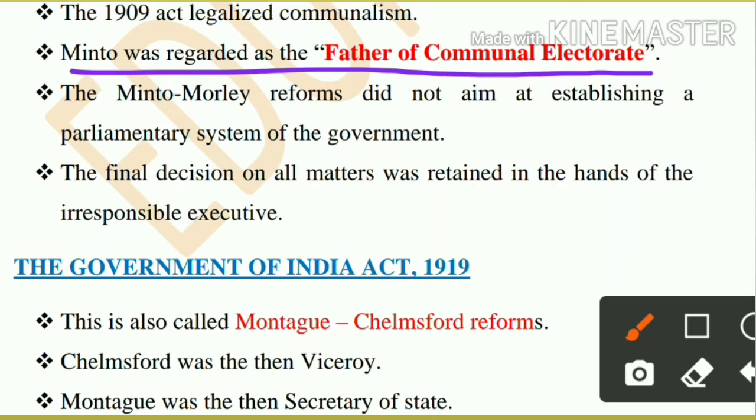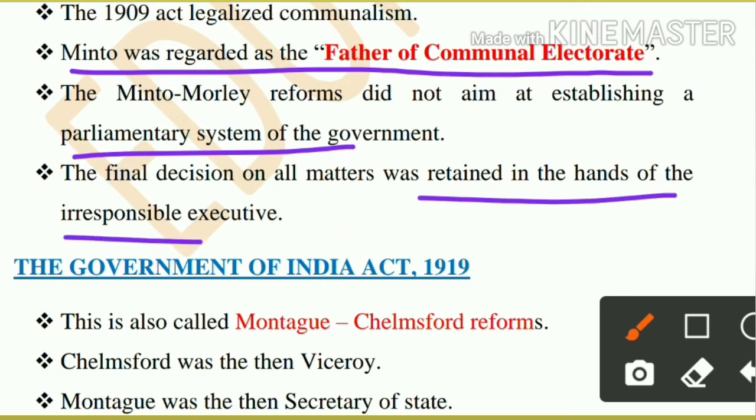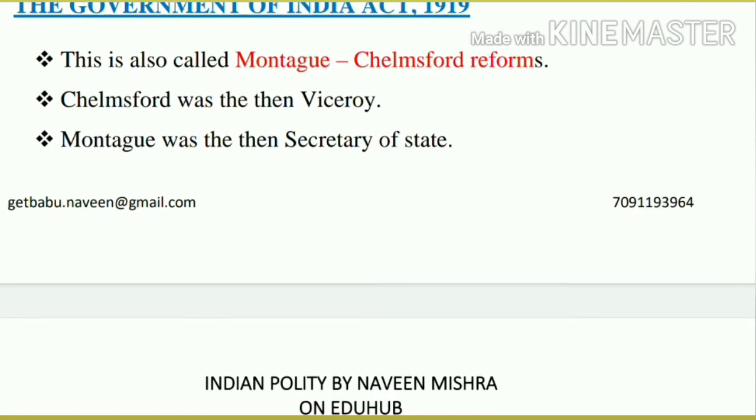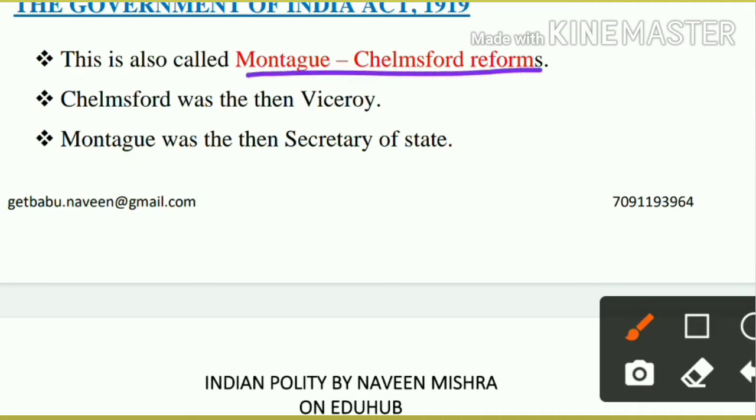They did not aim to establish a parliamentary system of government, and the final decision of all the actions was in the hand of the executive, the governor general or viceroy. So now another important act, the Government of India Act of 1919, came, which was called the Montagu-Chelmsford reform. Very, very important.